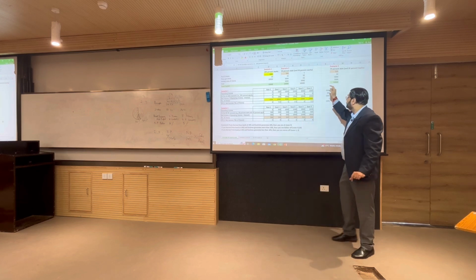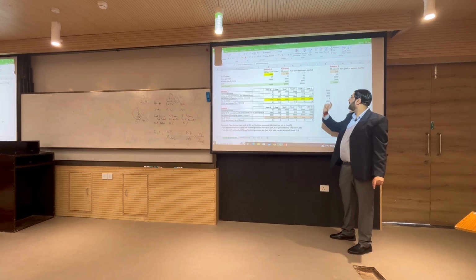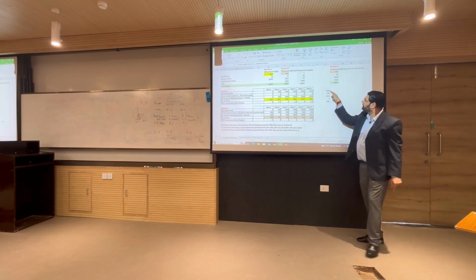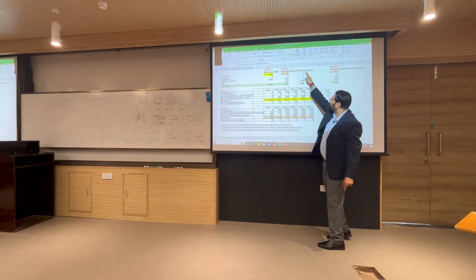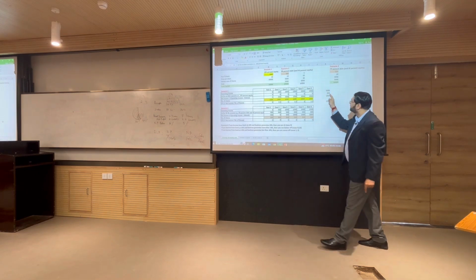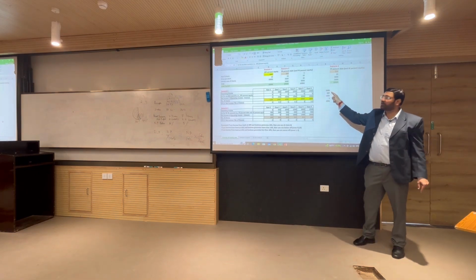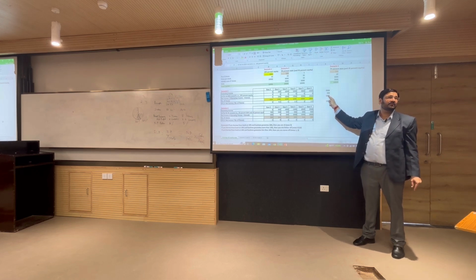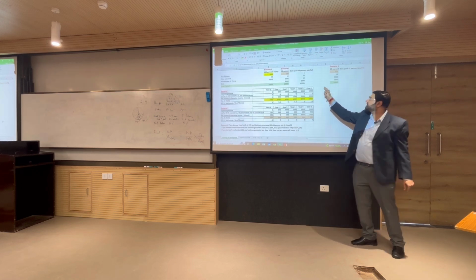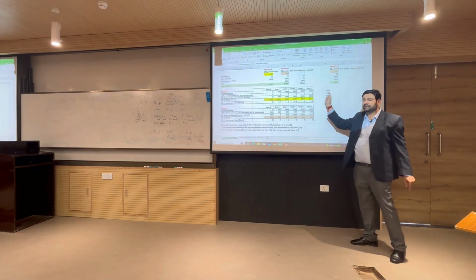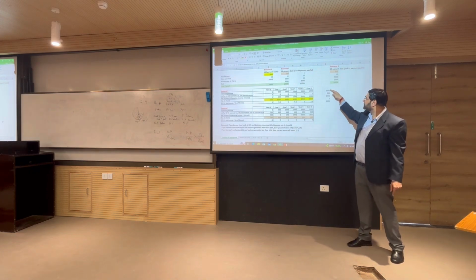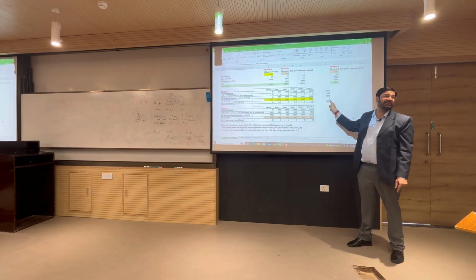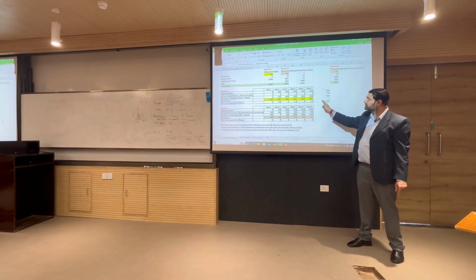For this case and case 6, how will it look? Case 6 for this case, 2,500 of EBIT. This is already a very light shade here, okay? How much do I pay as interest? I paid 999 rupees on 9,990. How much is the net income? 2,500 minus 999, 1,501. What is the number of shares? 1. So what is my EPS?